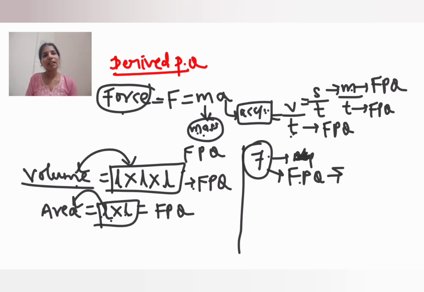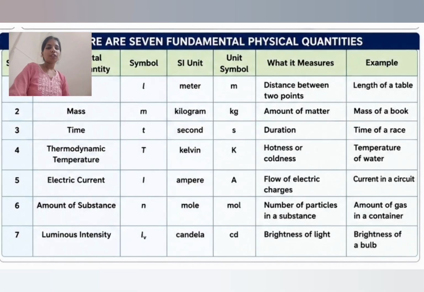These derived quantities are words. By using the seven physical quantities, we are framing the words. Without alphabet, we can't form words. In the same way, without fundamental physical quantities, we can't derive any other physical quantities. So this is a very important concept in physics.